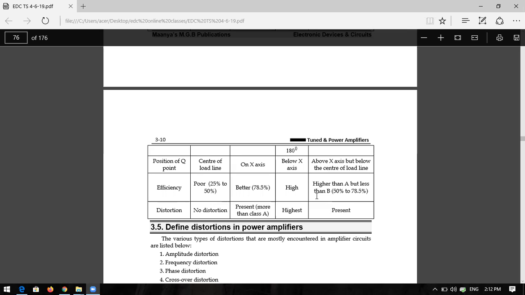Distortion is present in all power amplifiers except the class A power amplifier. Correct or not? So no distortion is present in the class A power amplifier. Class B has more than class A. It is highest in class C, because it has the highest efficiency as well as the highest distortion. In class AB also some distortion is present, but it is less than the class C power amplifier. Okay.